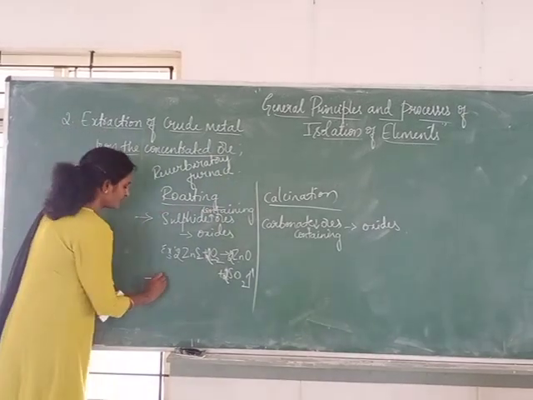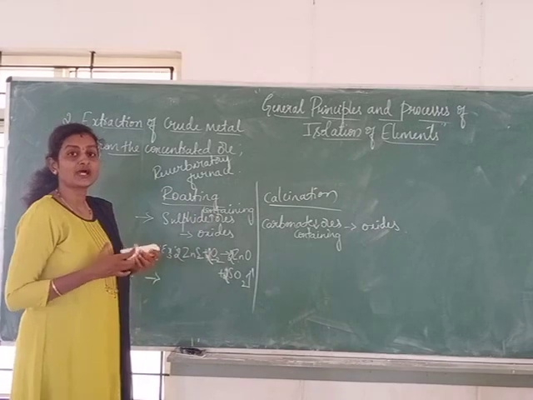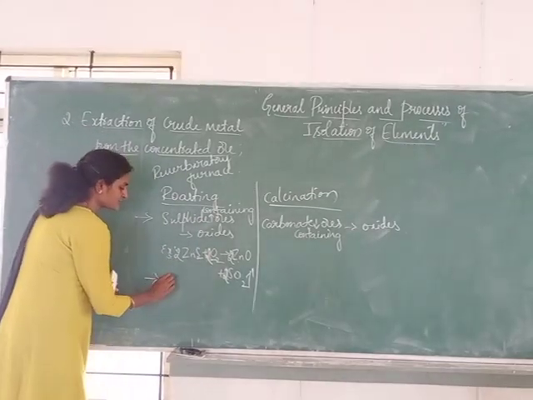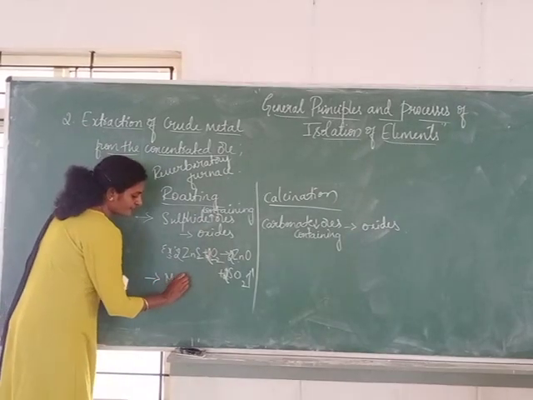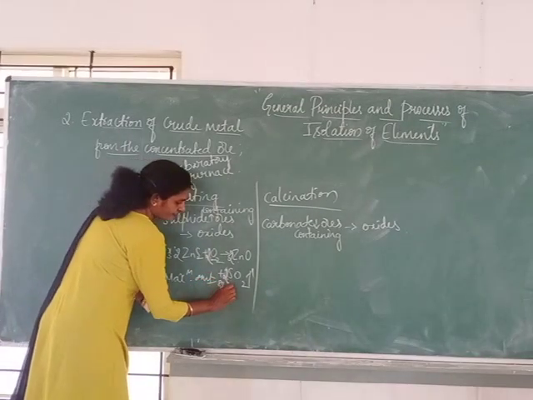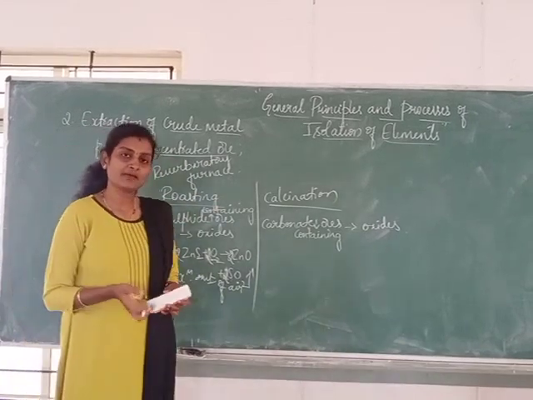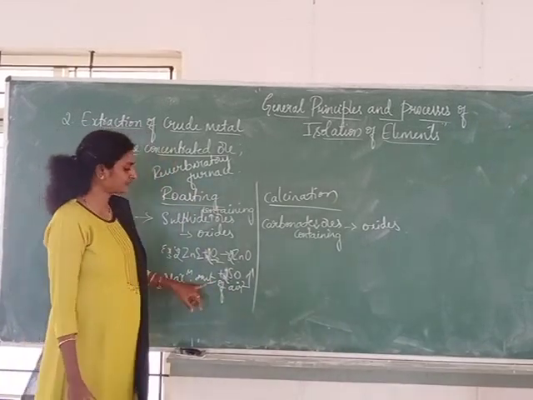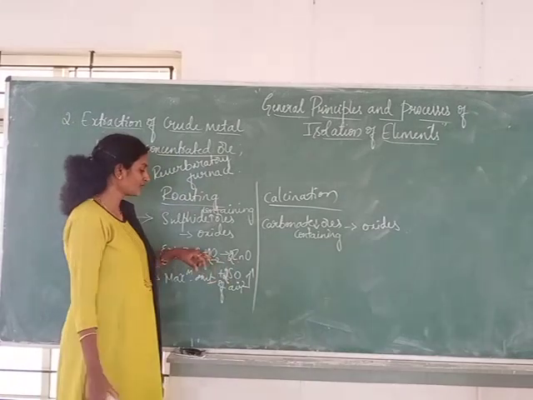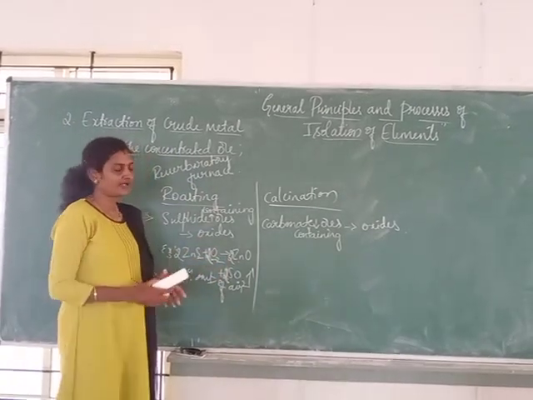Here the ores will be heated to a high temperature with the supply of maximum amount of air, in order to get more and more oxygen to decompose sulfide impurities.